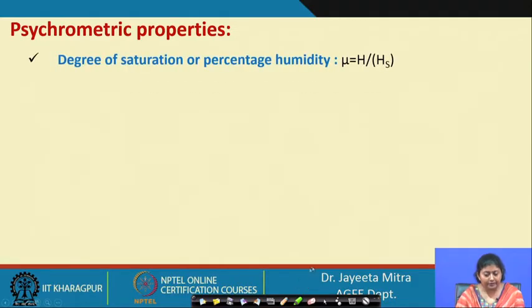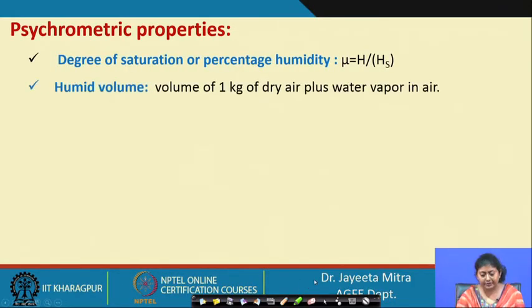Now, degree of saturation or percentage humidity. So, percentage humidity is H by HS. HS is the saturation humidity and H is the humidity at any condition of the temperature and water vapor combination. Next is the humid volume, that is the volume of 1 kg of dry air plus the water vapor in it.